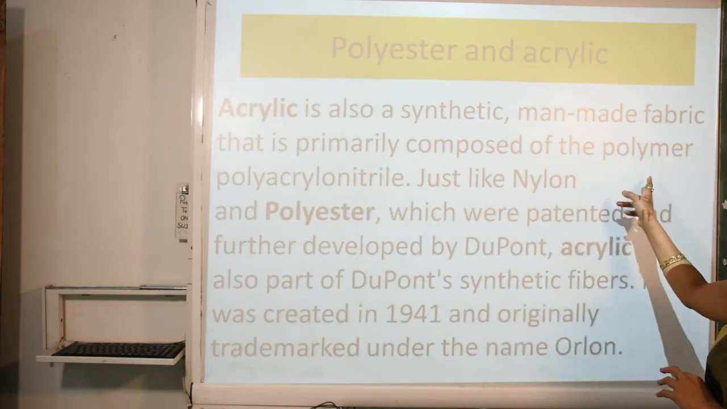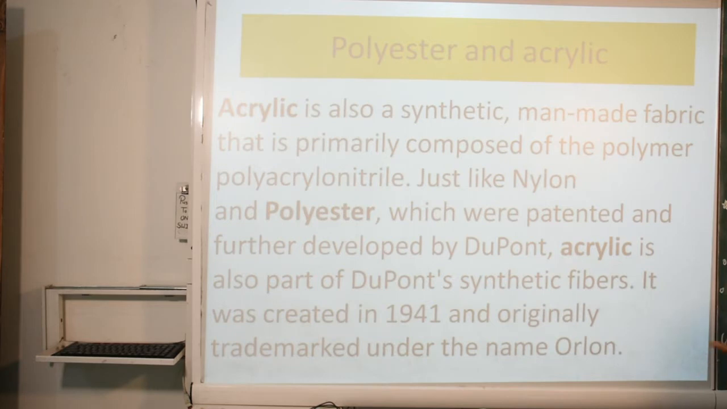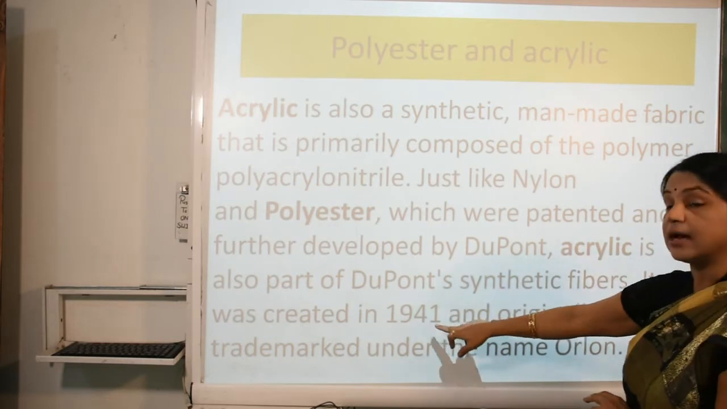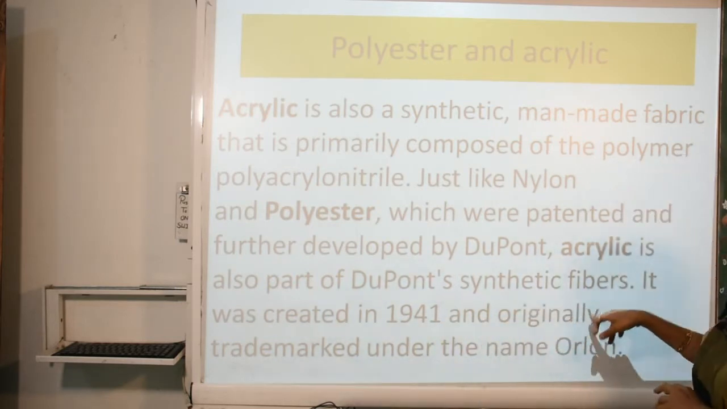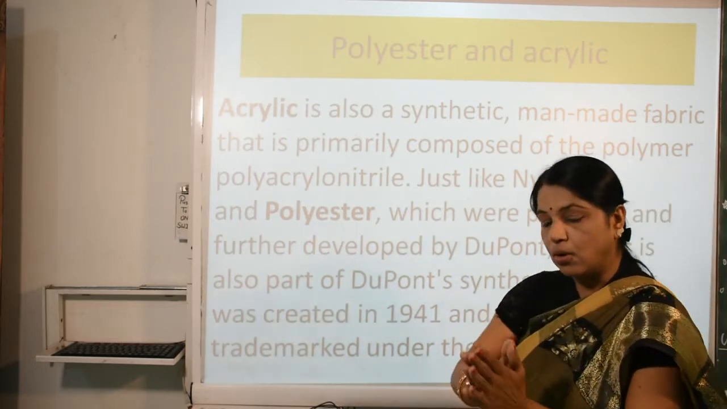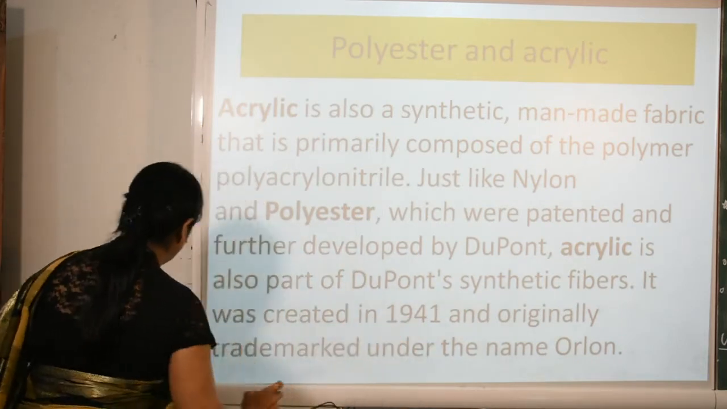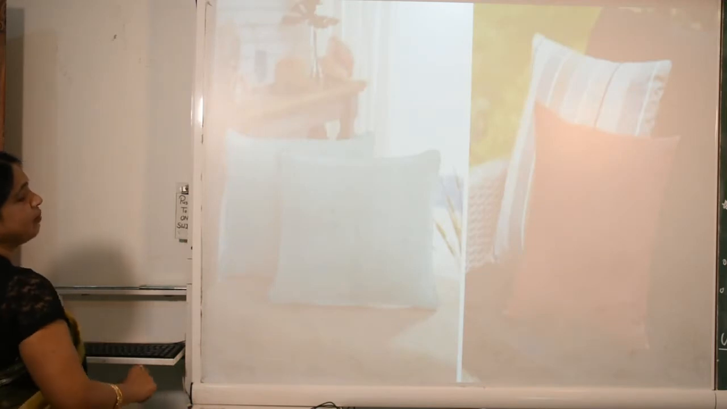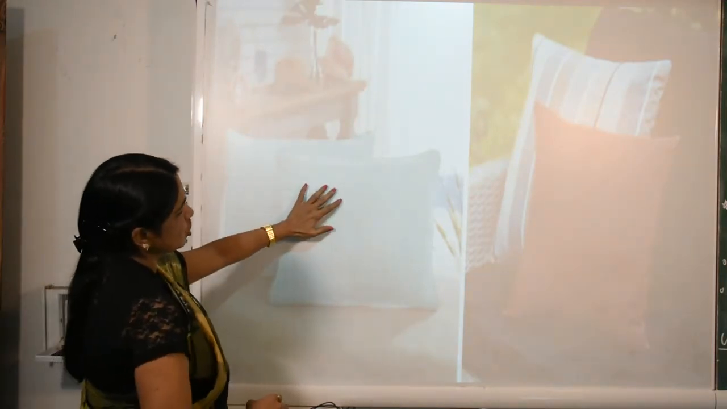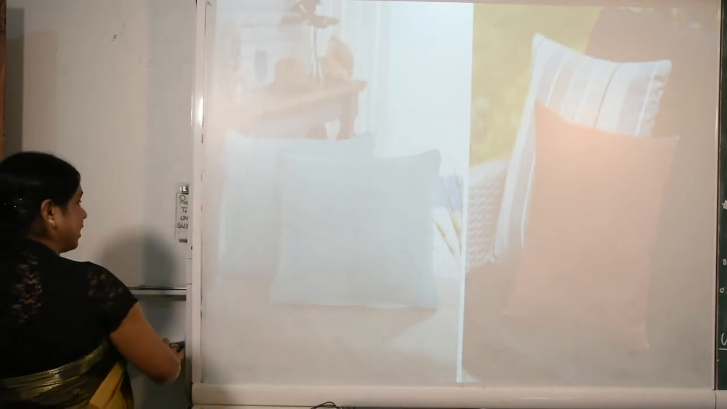Polyacrylonitrile, just like nylon and polyester, was patented and further developed by DuPont. Acrylic is also part of DuPont's synthetic fibers. It was created in 1941 and originally trademarked under the name Orlon. What is the name? Orlon, and it was invented in 1941. Now further we see various pictures. This picture shows the polyester and acrylic fiber.